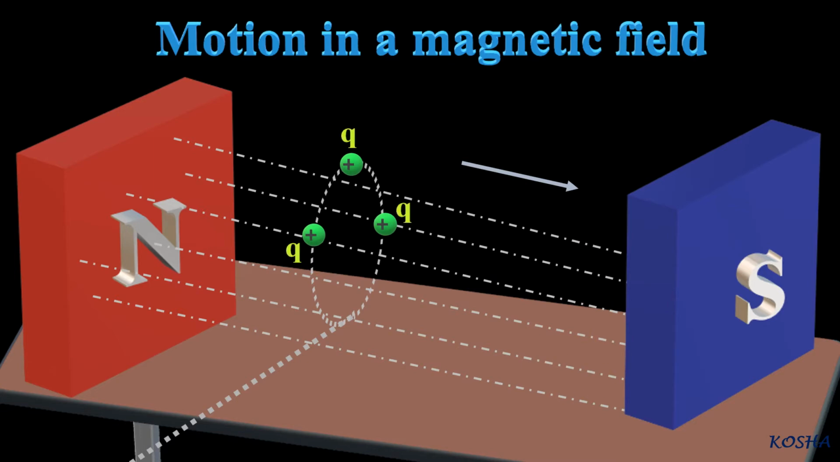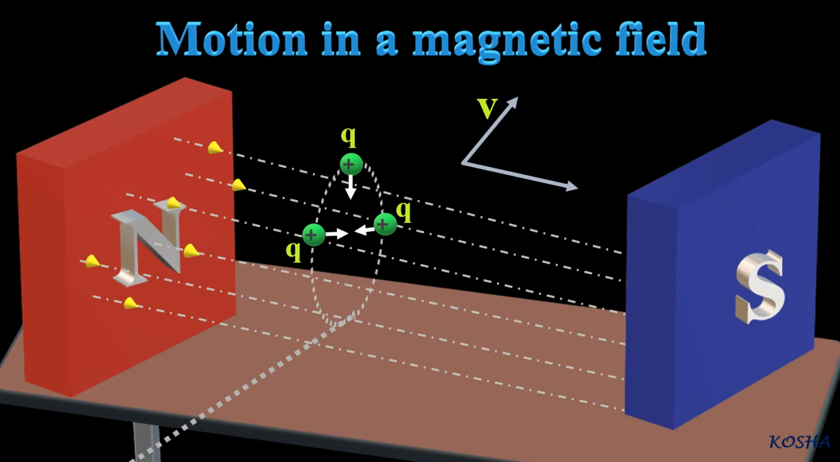In the case of motion of a charge in a magnetic field, the magnetic force is perpendicular to the velocity of the particle. So, no work is done and no change in the magnitude of the velocity is produced, though the direction of momentum may be changed.